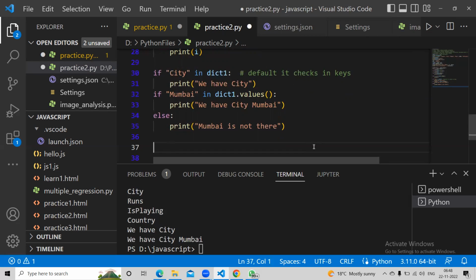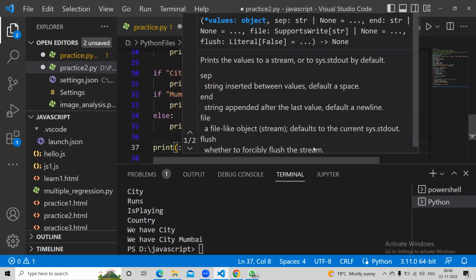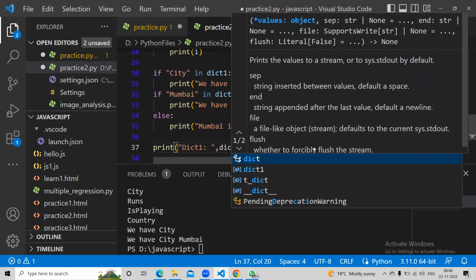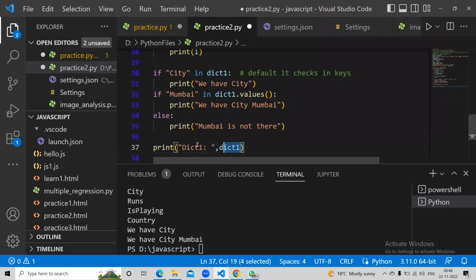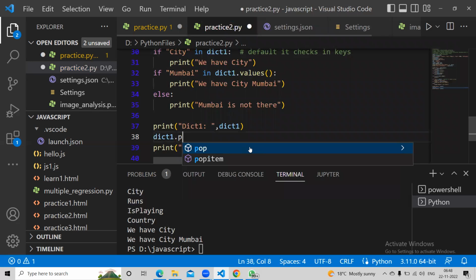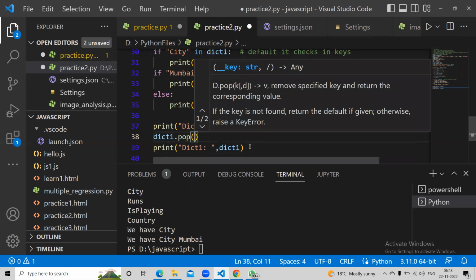So we have seen how to add. We haven't seen how to remove values, right? Pop and popitem, those are the two functions. So let's print the dictionary first. Dictionary 1 equal to DICT1. And then I'm going to copy paste this thing, and between this, let's have pop. So pop takes a key.